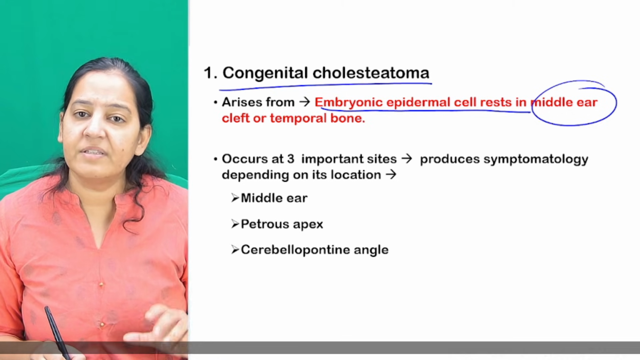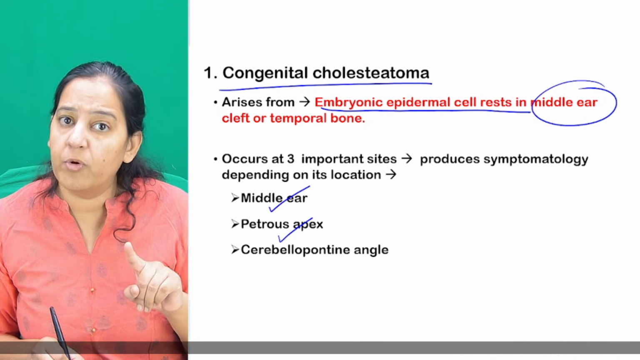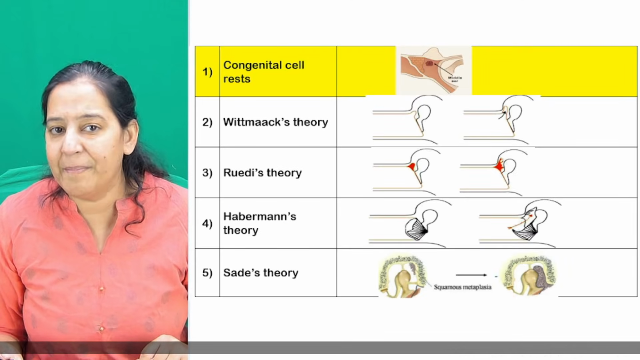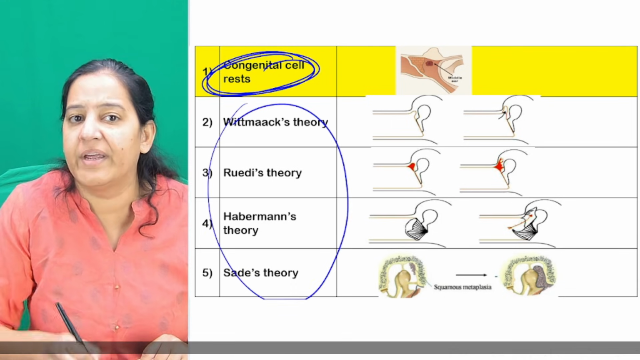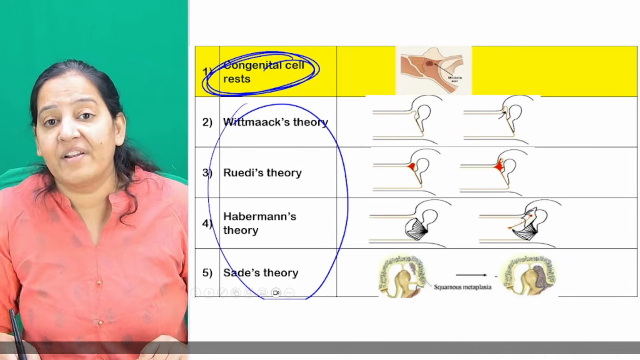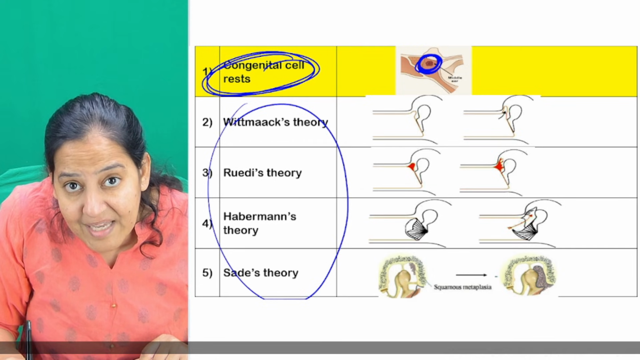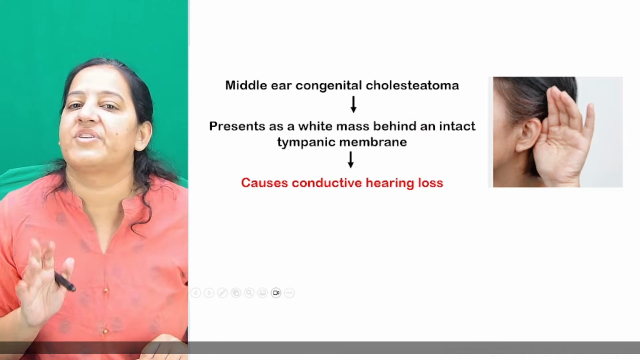Now, these cell rests are not present only in the middle ear. They are present in the petrous bone also, and the cerebellopontine angle also. But currently we are interested in the middle ear only. So this theory fits here. Out of the 5 theories, the first theory explains the congenital cholesteatoma. The congenital cholesteatoma is due to embryonic congenital squamous cell rest in the middle ear cleft, given by God. So that is the congenital cell rest.